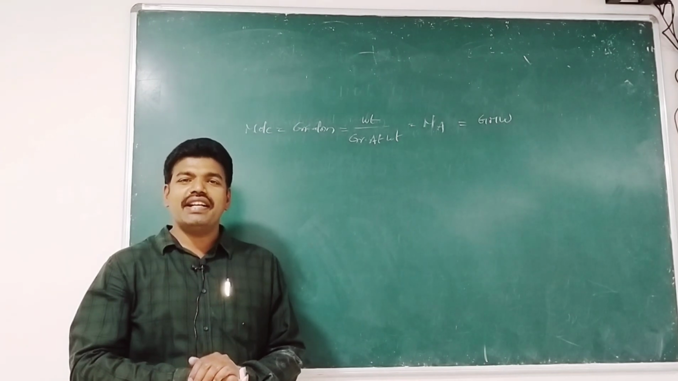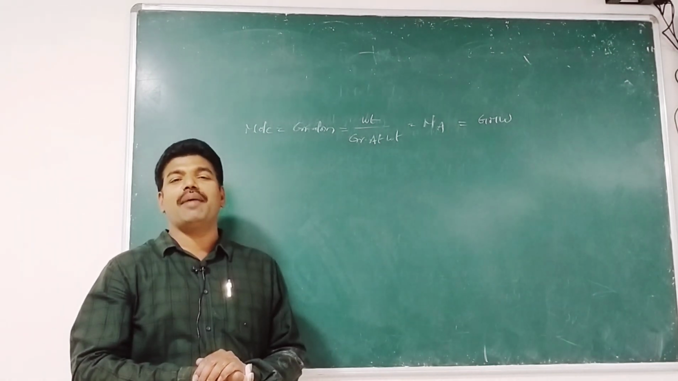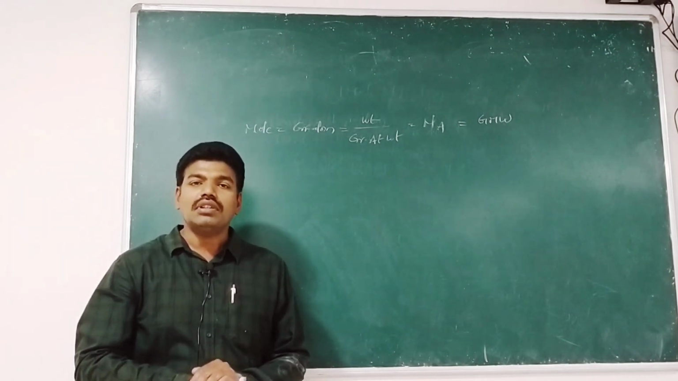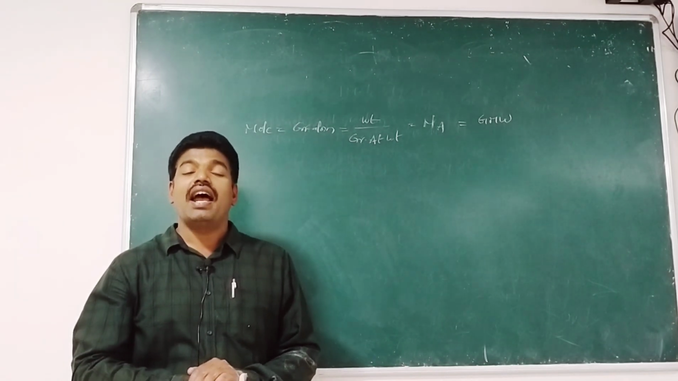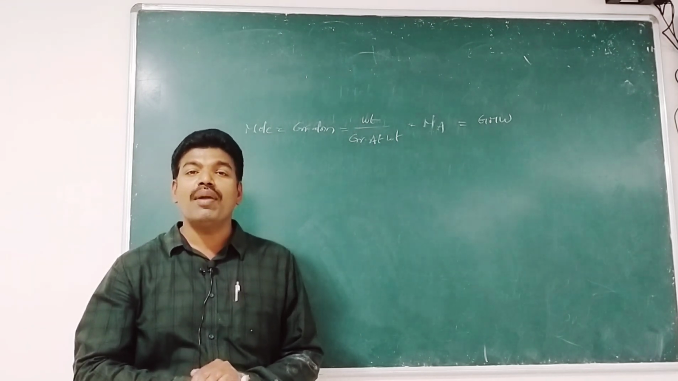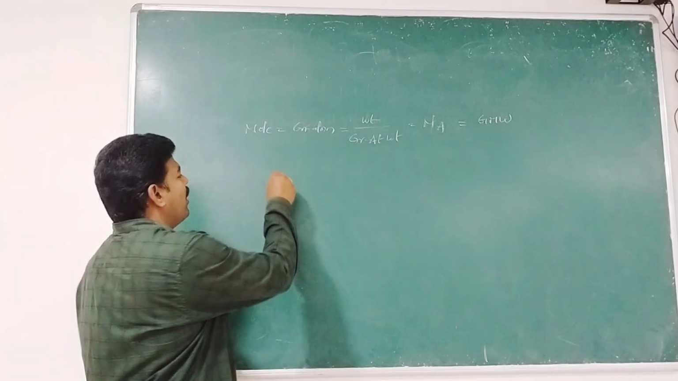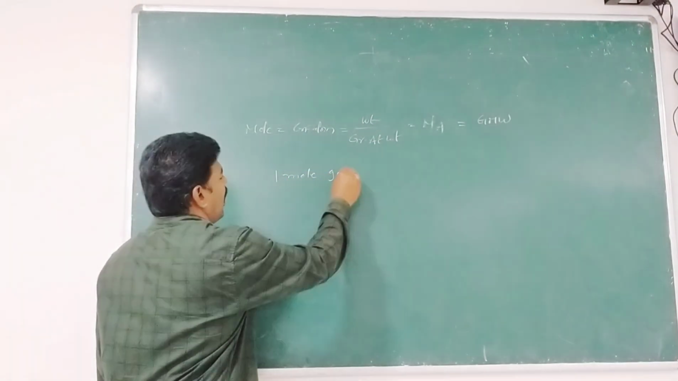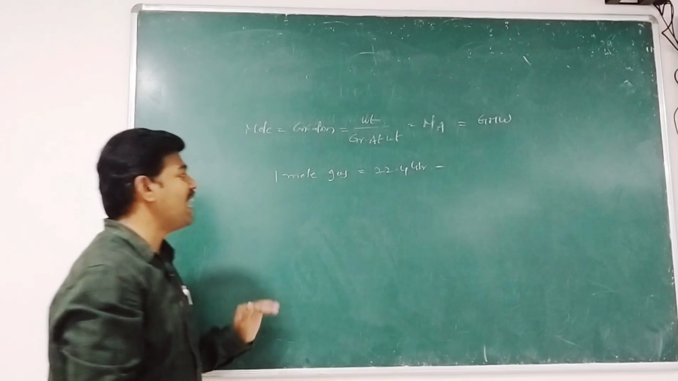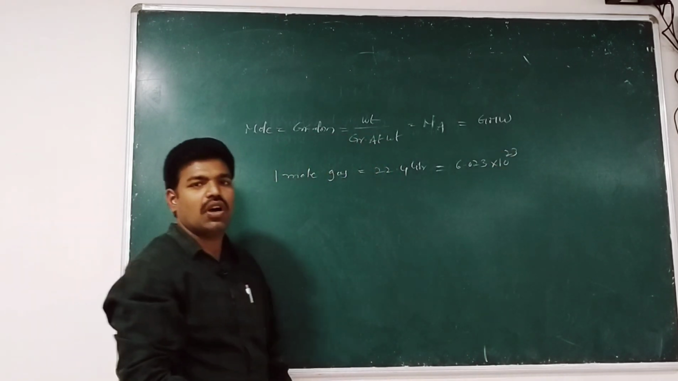Scientist Avogadro extended this mole concept to gases and formulated a hypothesis called Avogadro's hypothesis, which states that equal volumes of all gases under similar conditions of temperature and pressure contain an equal number of molecules. 1 mole of gas occupies 22.4 liters volume, and 1 mole of that gas contains 6.023 into 10 to the power of 23 atoms or molecules.